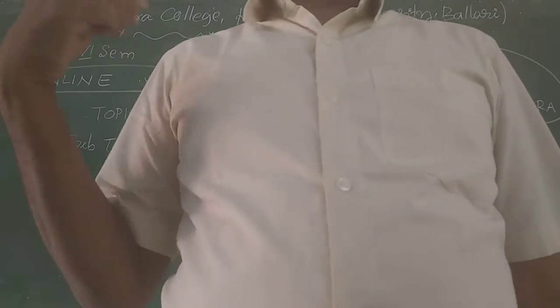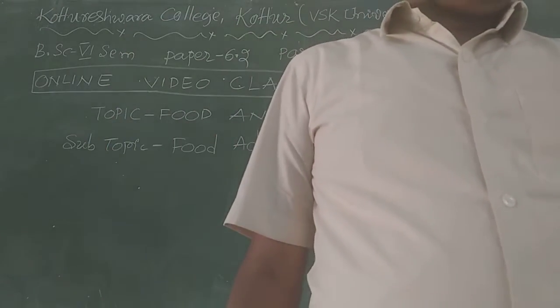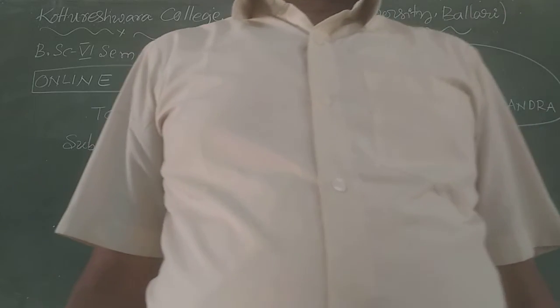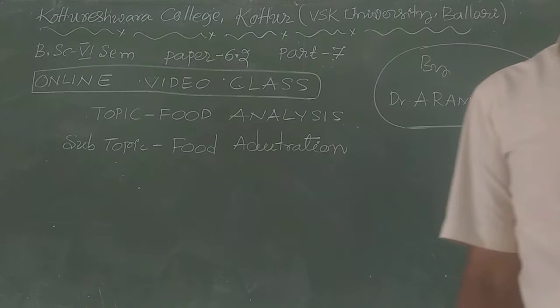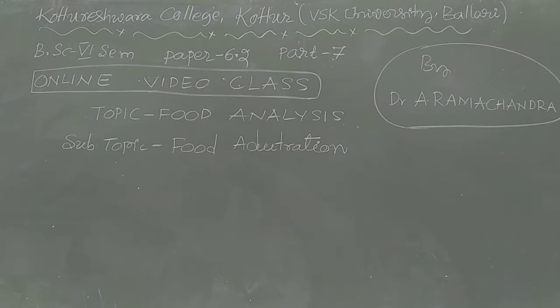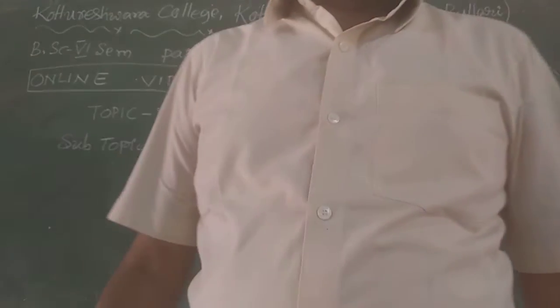The fourth definition: it is generally the deliberate mixing of cheap materials of low value with substances of higher value.